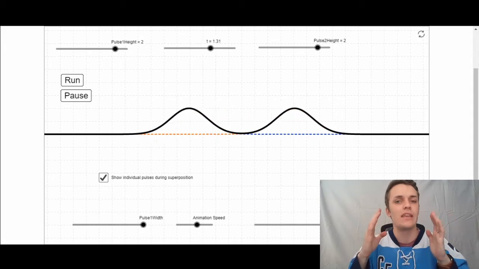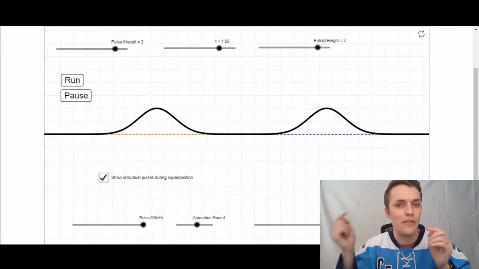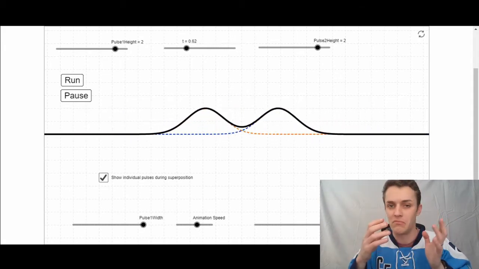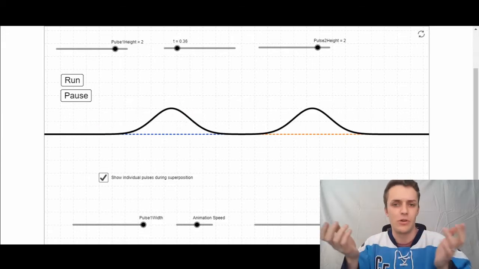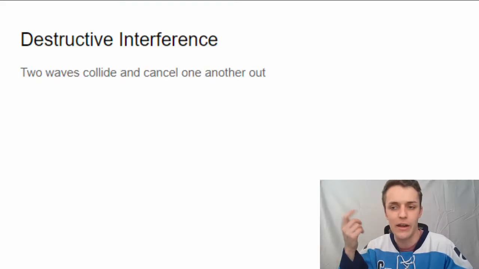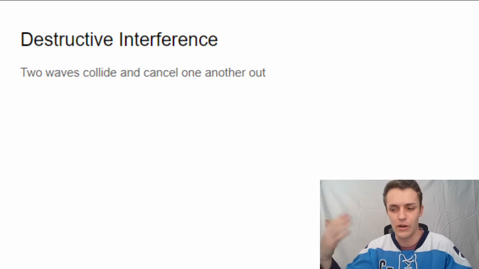They're building together. So this one is taller than either of the two waves combined. Interesting. So constructive interference is when two waves collide and they build on one another. The next one is destructive interference. So from the turn of your example, we'll probably guess what destructive interference is, right? It's when two waves collide, but they're canceling each other out effectively. They're destroying, destructive interference, destroying one another.